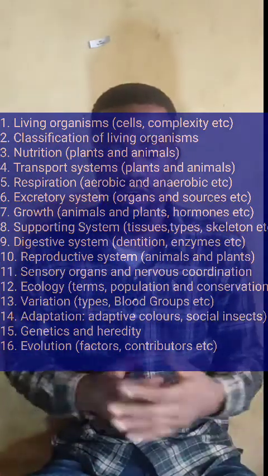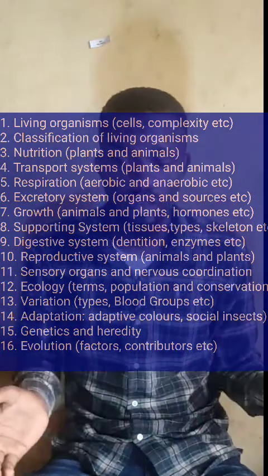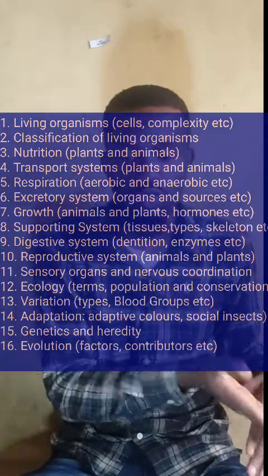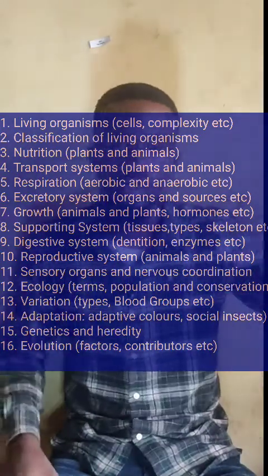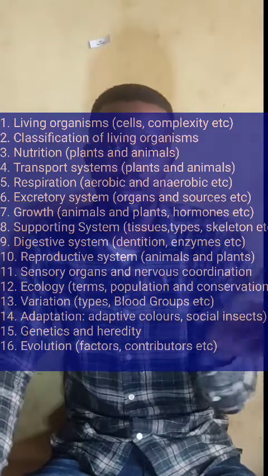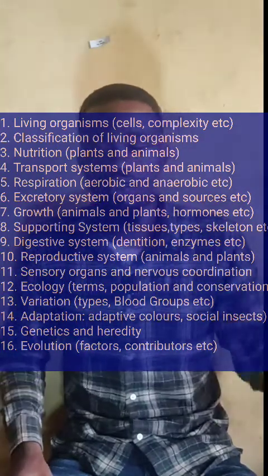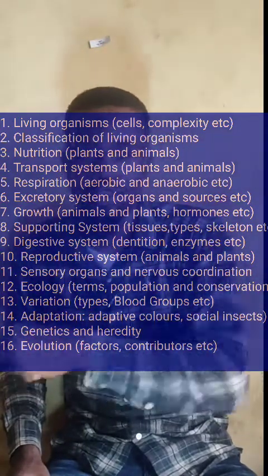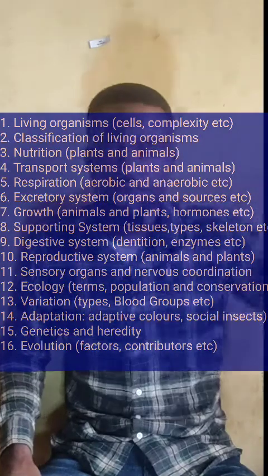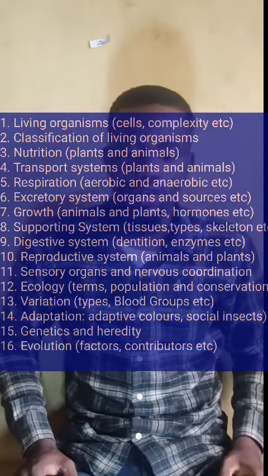Then the plant kingdom and the protista kingdom, which is protozoa and protophyta. You have to know which one is animal like, that's protozoa, which one is plant like, that's protophyta, and the examples. From the monera, which is the smallest, to the animal, which is the most advanced, you have to know about their classifications.